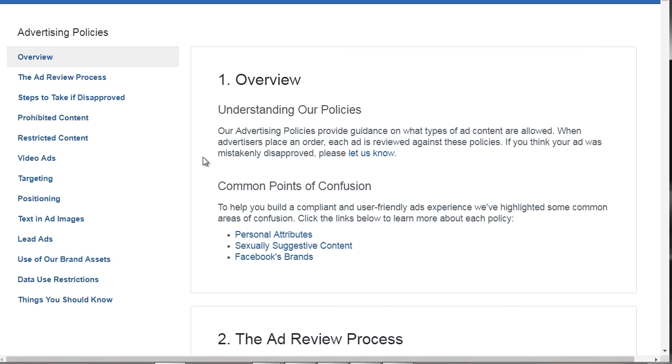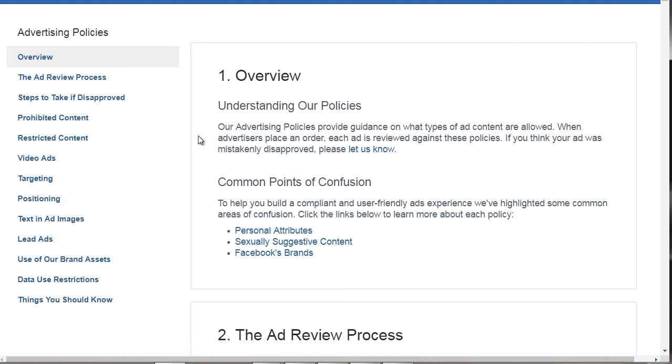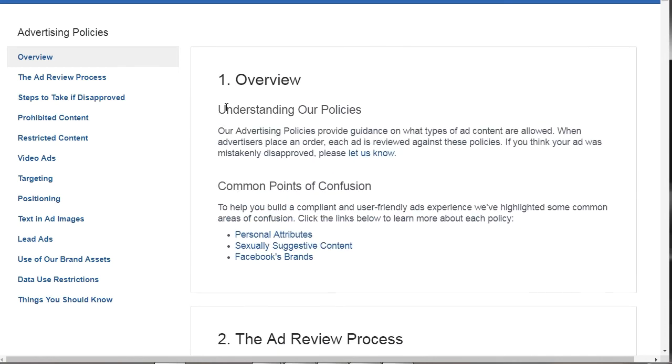I know this is boring, but this is very important because if you don't follow Facebook's rules, they will simply ban you, and that will be tough. And what we've seen in the past is even if you do the right things sometimes, even if you make a little mistake, you can get banned or your ad account deleted. So Facebook is a big stickler for rules.